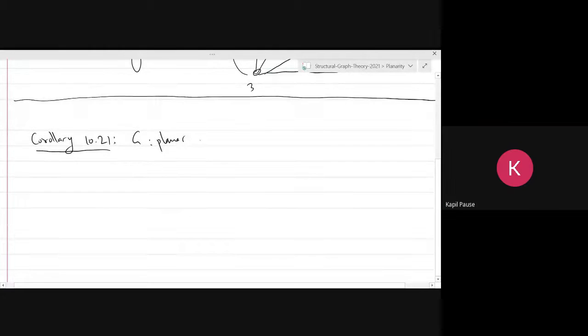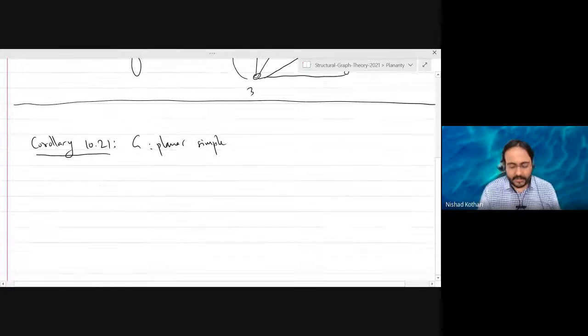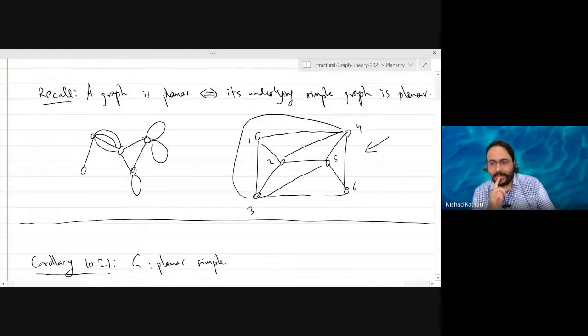Sir, every face is a triangle here. Every face is a triangle. Right. And that is actually crucial. I mean, we haven't proved that, but because every face is a triangle, you are not able to add any more edges. And that can be proved rigorously. In particular, every face has degree 3. And once this happens, you cannot add any more edges to get a simple planar graph.